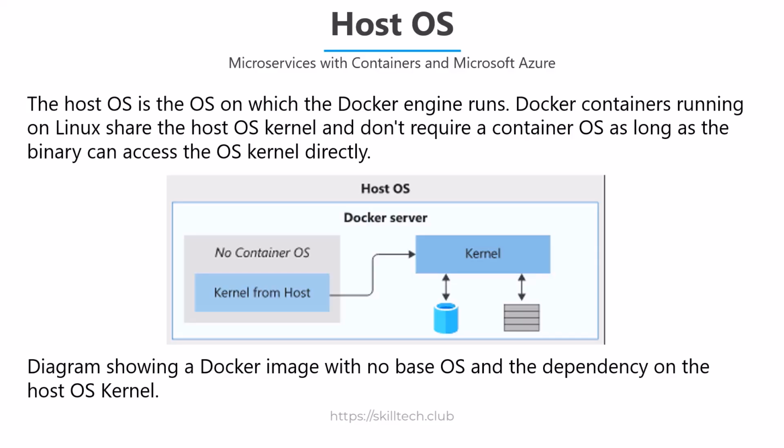Once you do that thing, you can see in the image Docker server is also visible, which is responsible for creating all the containers and making sure that it's going to be running fine in that. In this case, when you have containers, the containers are not going to have any operating system inside that. All the containers are going to run on the host operating system, and if they want to connect with the operating system kernel directly, they will be able to connect to it. So this diagram is showing me a Docker image which is not having any base operating system inside that. Actually, that operating system is known as container operating system, which we will see in the next slide. But remember, the host operating system is the one where Docker engine runs, while the other operating system, which we need to understand, is actually container operating system.